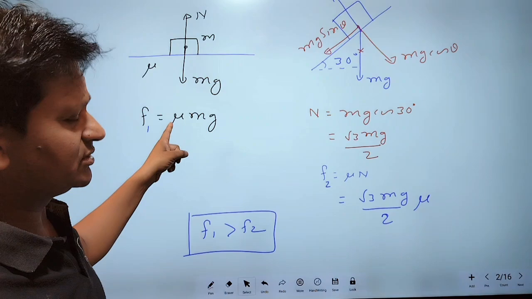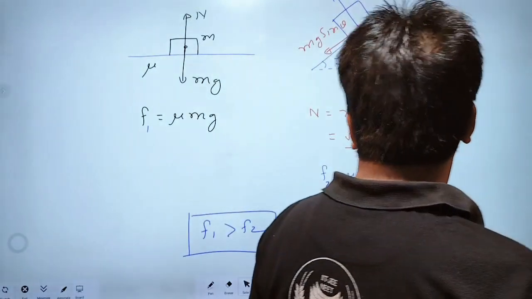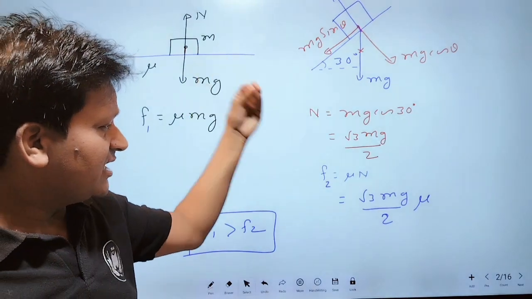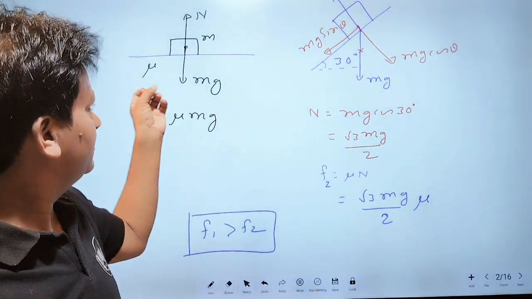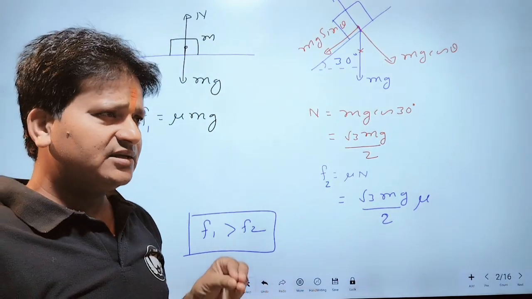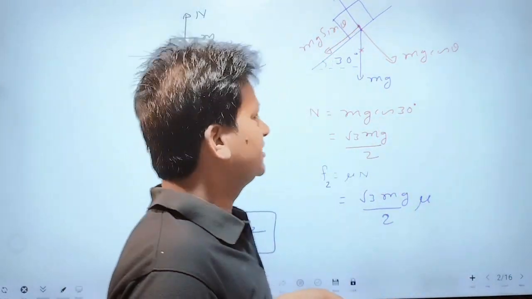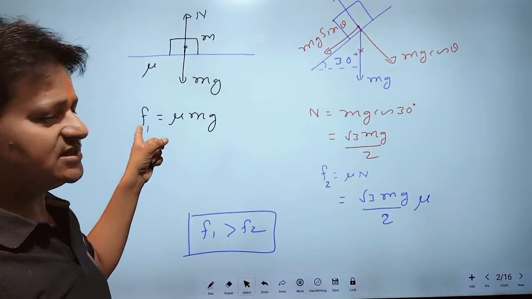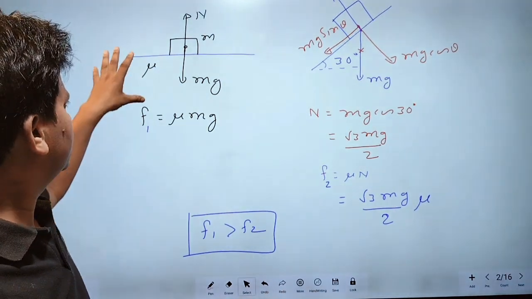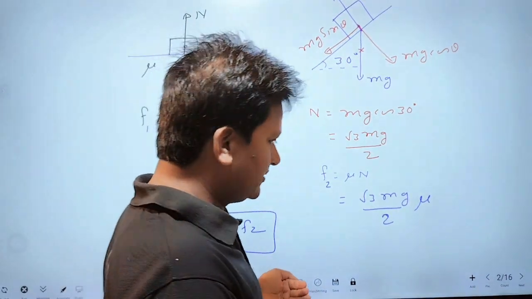Here friction is more, therefore mechanical energy decreases more, but here friction force is less, therefore energy lost by friction will be less. Here friction is more, therefore here loss of energy is also more. Okay?